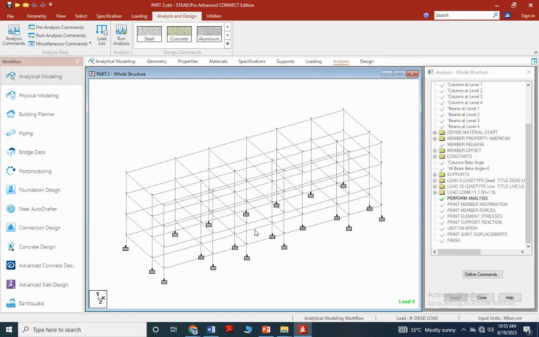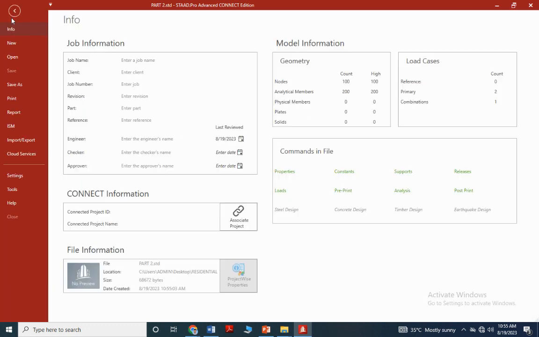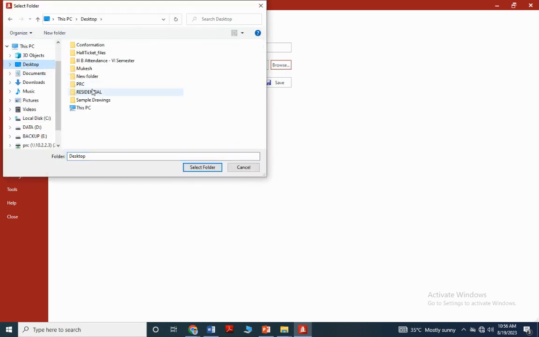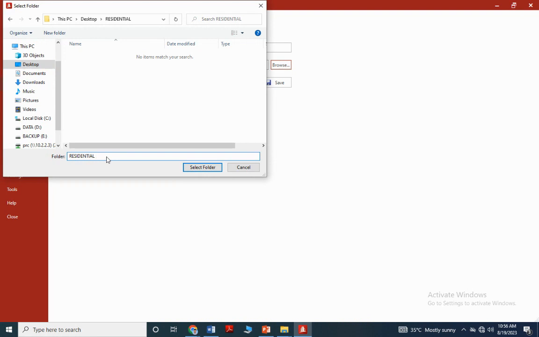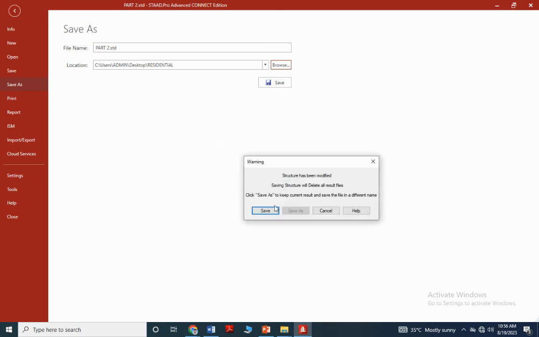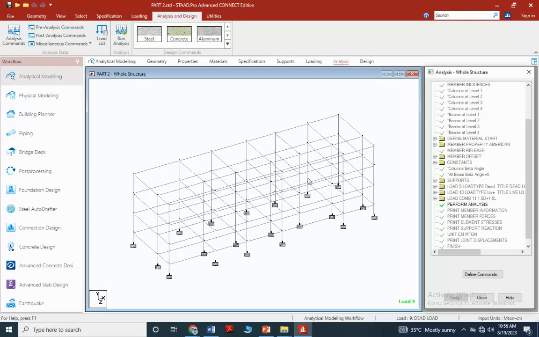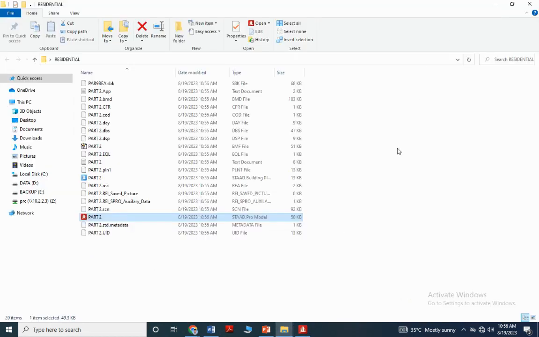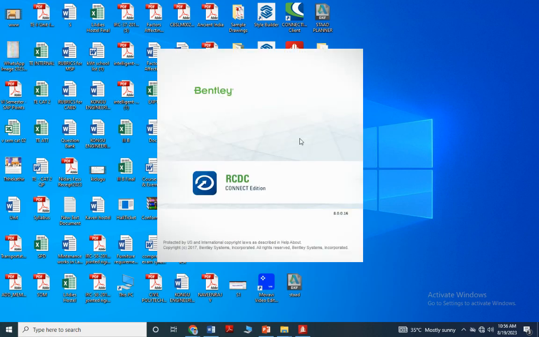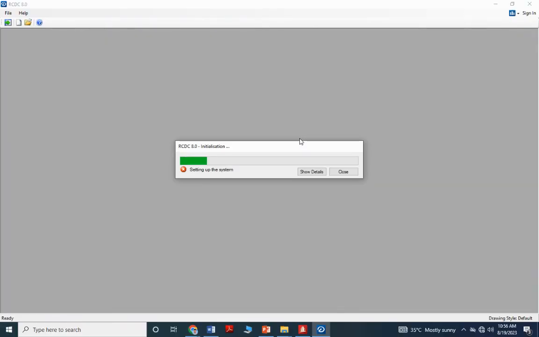Right. Okay. Then file and save as. Now go to desktop, residential. It is residential one. Or take save it as it is. No problem. Just to save is okay. Save. Yeah. So your file is saved now. Okay, so our file is ready.